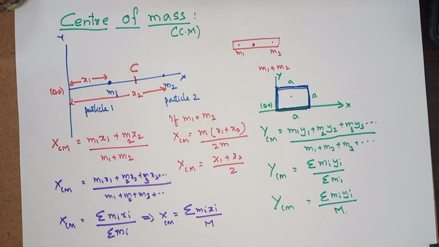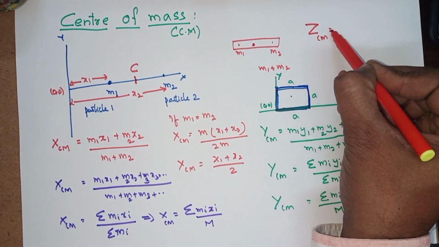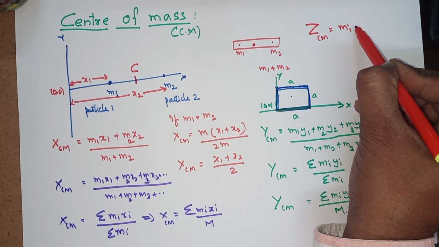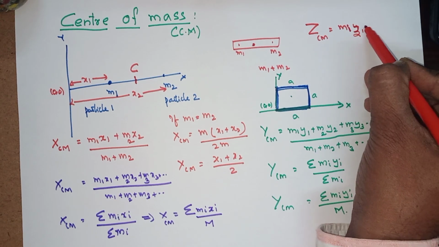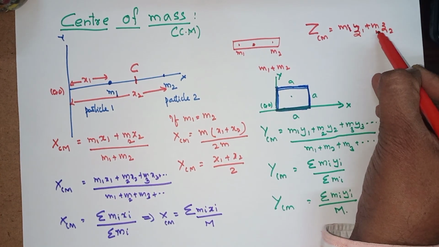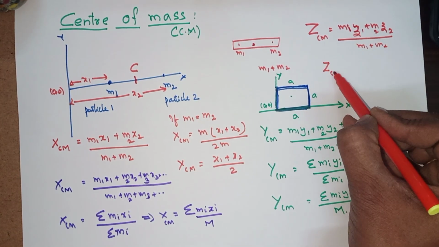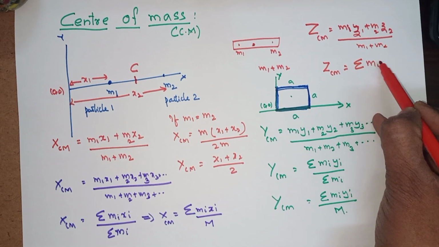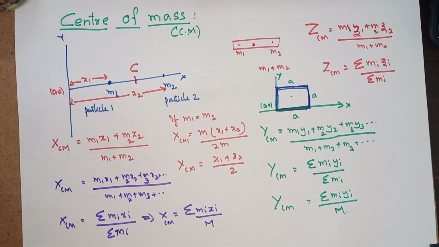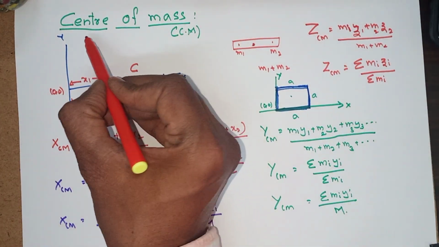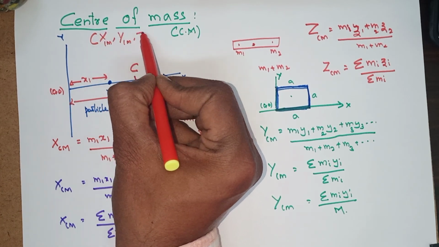Similarly, we can write it as zcm. The z center of mass location is equal to m1 z1 plus m2 z2 by m1 plus m2. zcm is equal to summation mi zi by summation over mi. In that way, x comma y comma z, so the center of mass location is xcm, ycm, zcm.